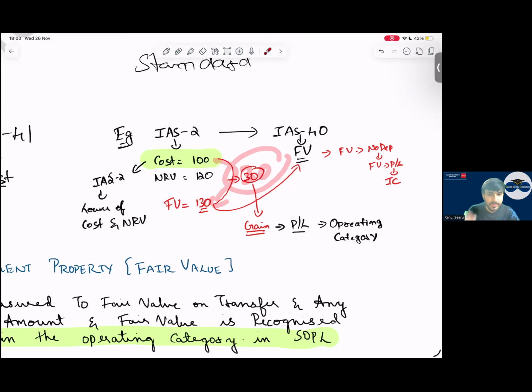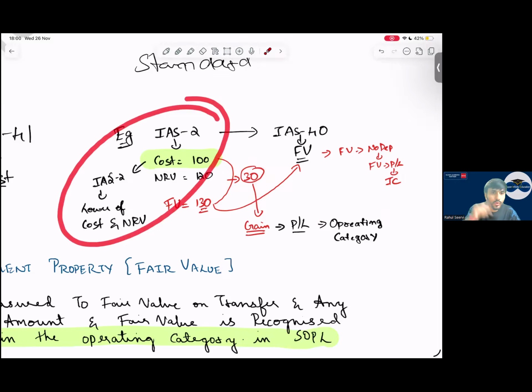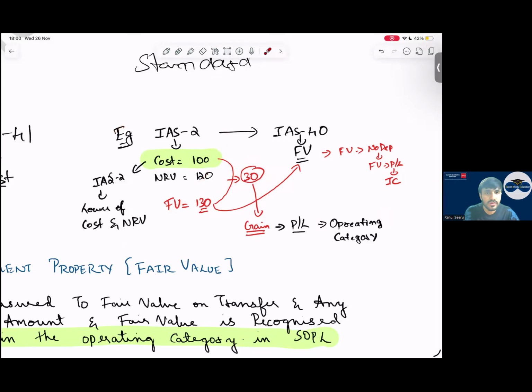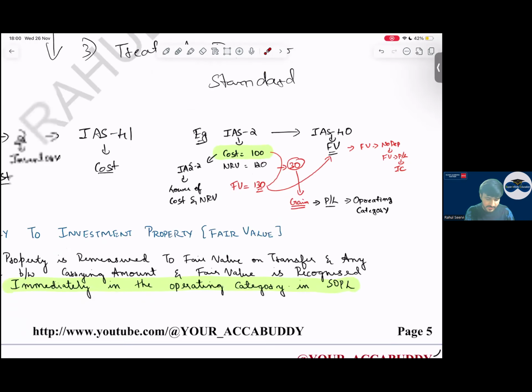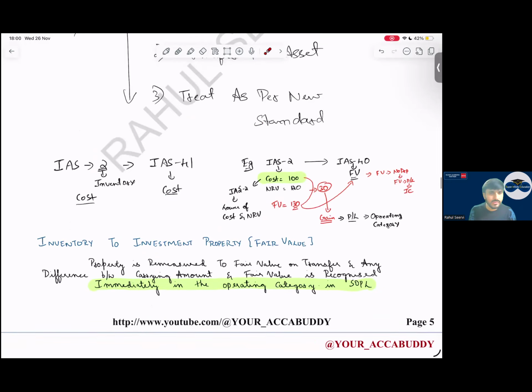Where will you take this gain? To P&L. Which category? Operating category as per the old standard, IAS 2. We take it to the operating category, not the investing category. It's a very important topic. It is tested in SBR also. In the SBR pre-mock we have this for 4 marks. So it's important for FR as well as for SBR.